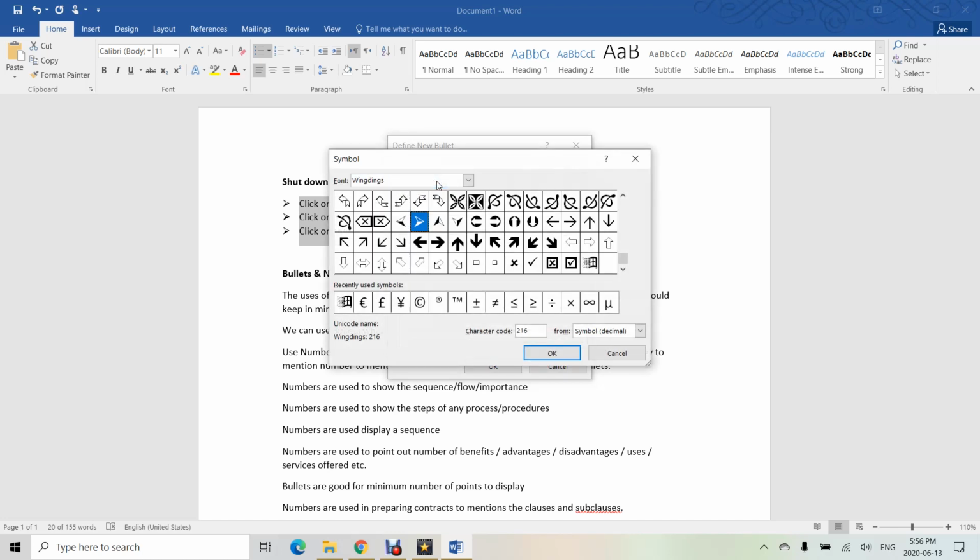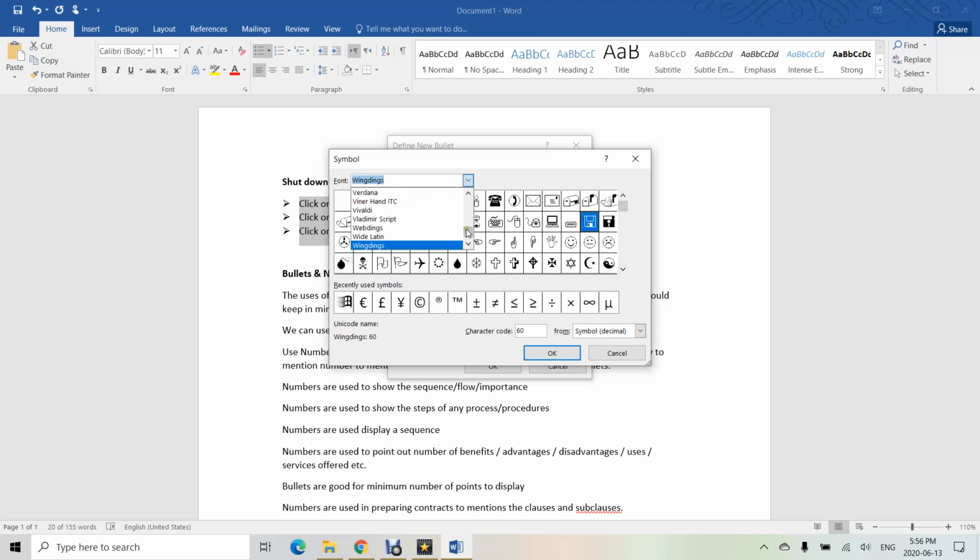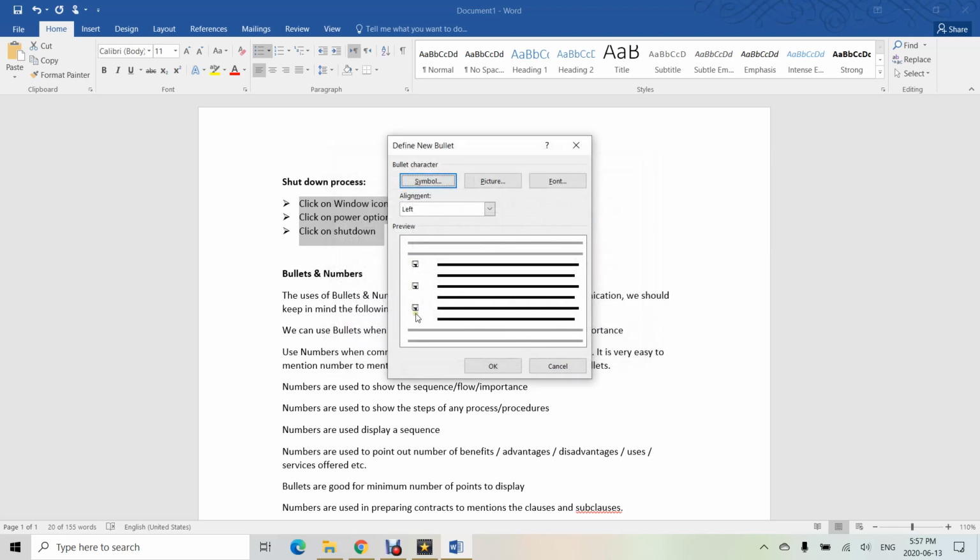You will have multiple symbols, so you can select any one of the symbols available here. Okay, and also you can have multiple font styles, where you will have multiple icons, so you can select any icon as a bullet.